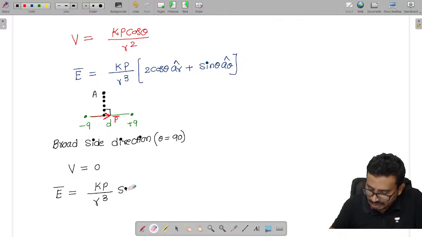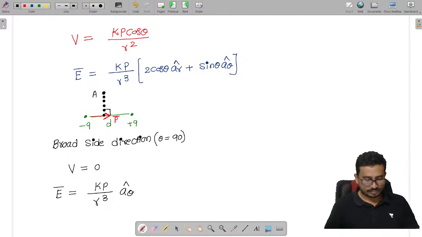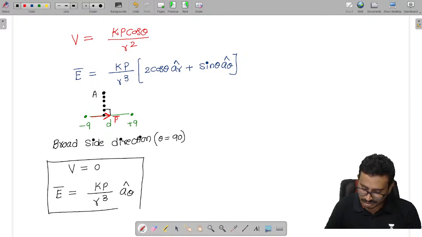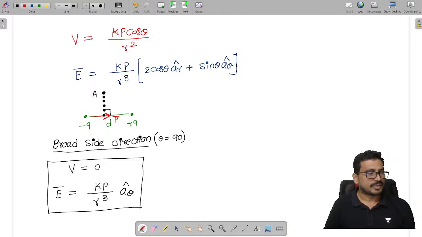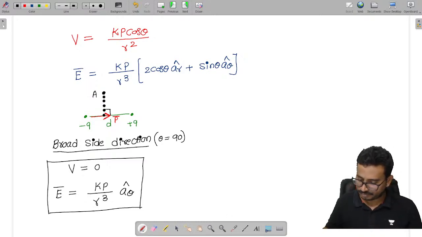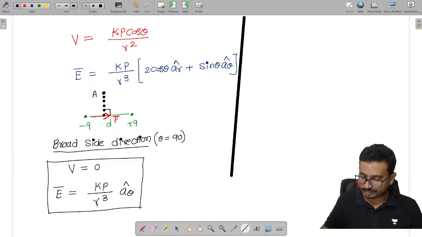Sin 90 becomes 1, so this is in the A theta direction. So this is the electric field and potential in the broadside direction.